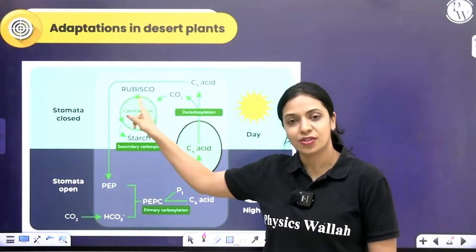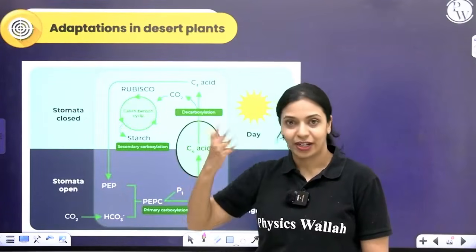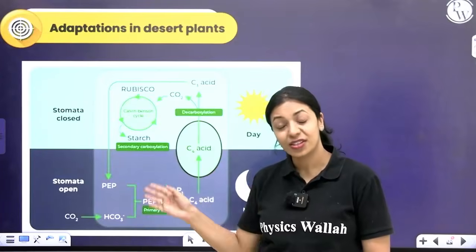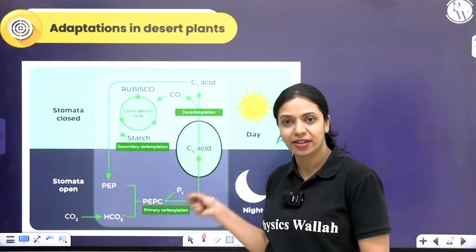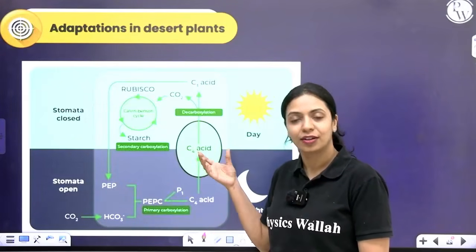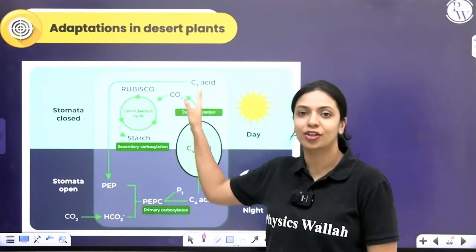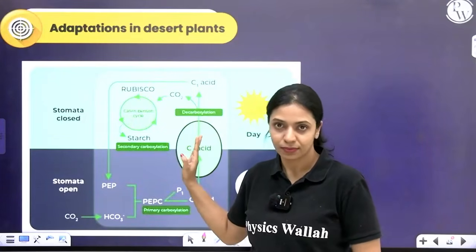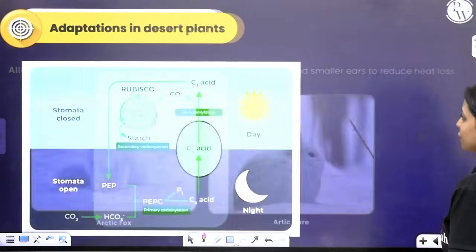The carbon dioxide is utilized in the Calvin cycle during the day, but the stomata will not be open. So photosynthesis happens despite stomata being closed during the day, because at night they are open, and carbon dioxide is picked up and stored in the form of a C4 acid. During the day, that will get decarboxylated and the carbon dioxide released will get utilized in the Calvin cycle. Alright, so this is another adaptation. This is a physiological adaptation.